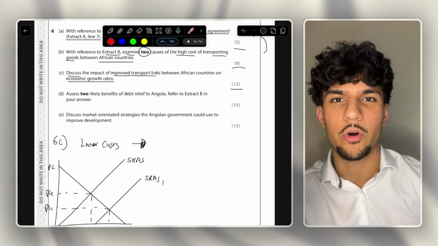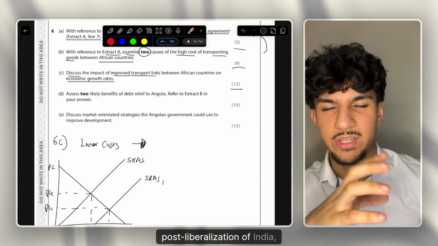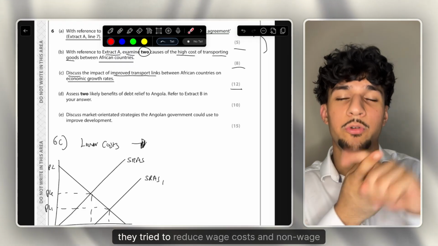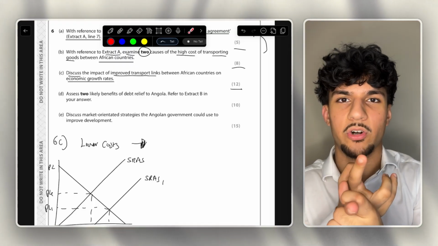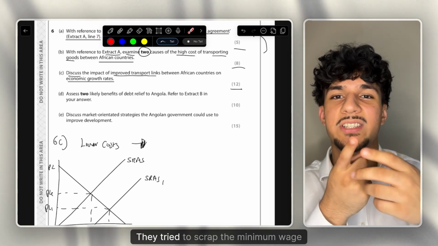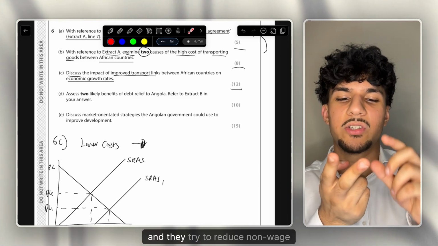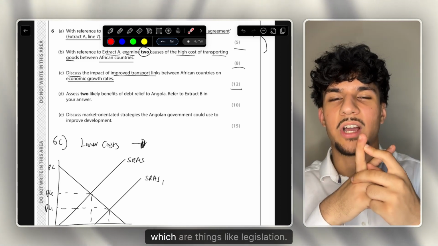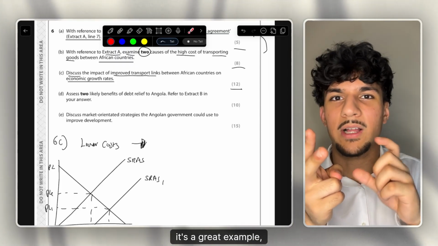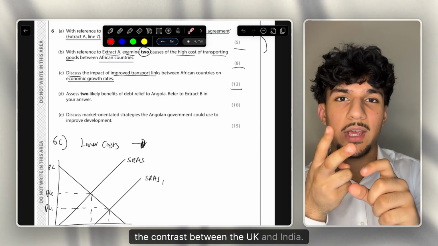But post 1991, so post liberalization of India, what is one of the main things they did? They tried to reduce wage costs and non-wage costs. So wage costs are things like minimum wage. They tried to scrap the minimum wage, and they tried to reduce non-wage costs, which are things like legislation. It's a great example, the contrast between the UK and India.